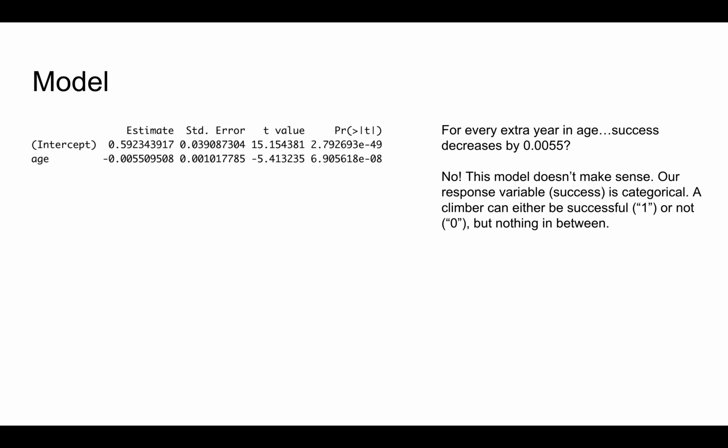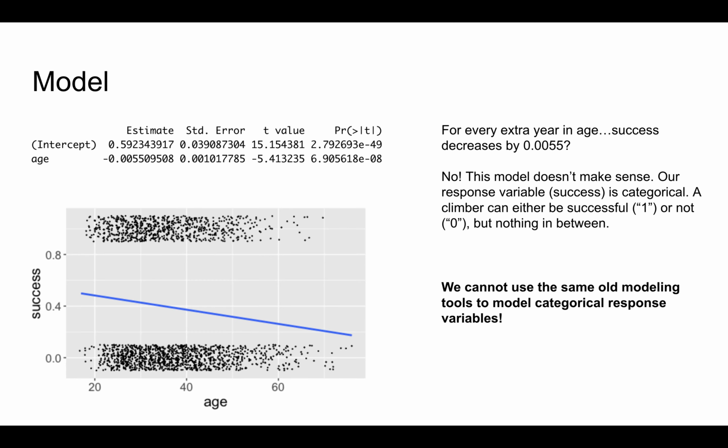To illuminate this modeling mistake, check out a visualization of our model. On the y-axis, the outcome for each climber is encoded as 1 or 0, success or failure. The points are just shaken up here, or jittered a bit, so that one data point doesn't hide behind another. Now what our model is doing here is trying to model these 0-1 categorical outcomes using our same old modeling tools, and the result is clearly goofy. The model trend lives in a world in between the possible 0-1 outcomes, simply missing the mark.